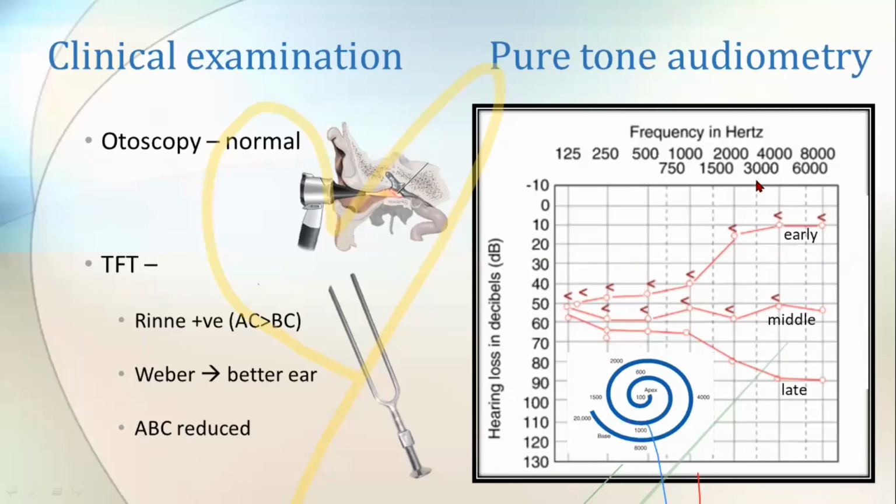And also in other audiometries, you can see a dip at 2000 Hertz, that is seen in otosclerosis. And if you see a dip at 4000 Hertz, that is seen in noise-induced hearing loss. These points will be given in the notes that will be provided to you on the website after the class.